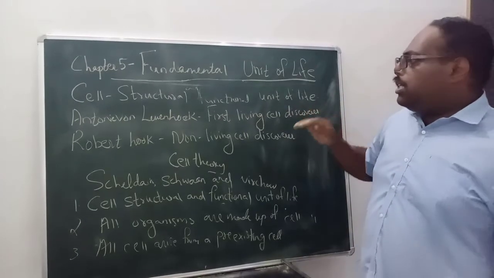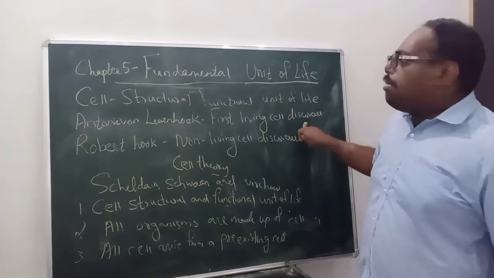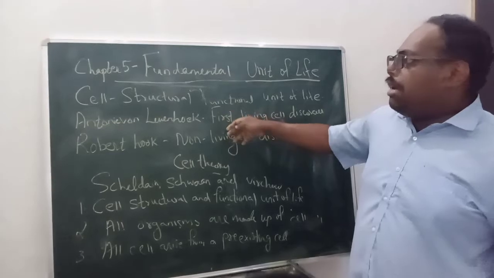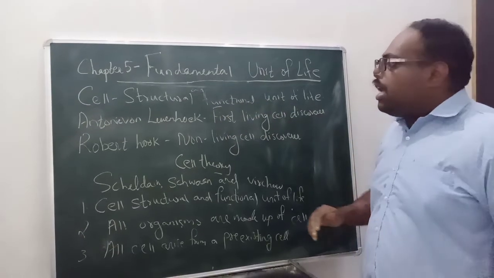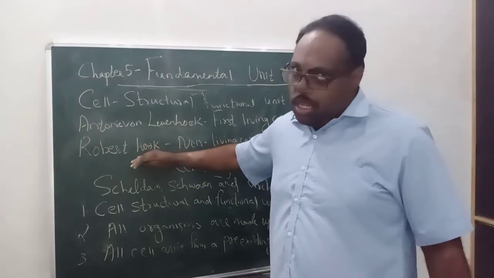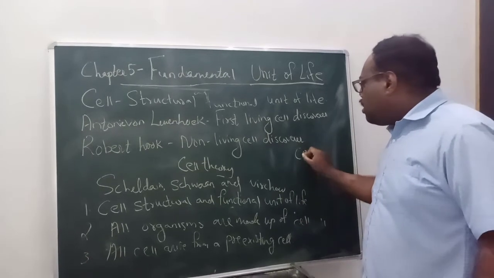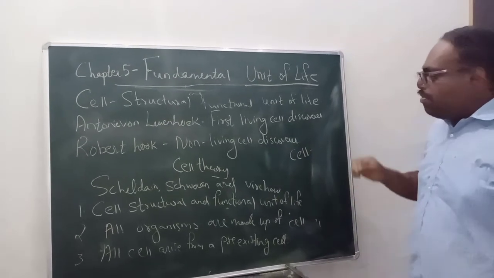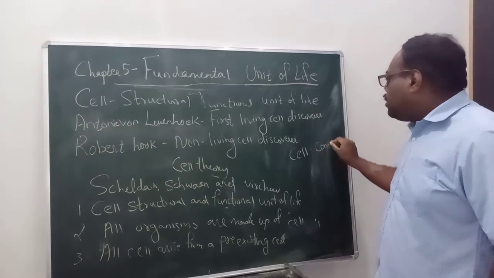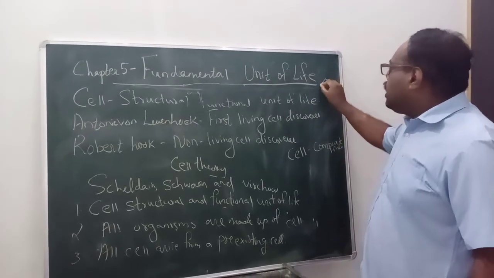And according to the historical point of view, the first living cell was discovered by Antony van Leeuwenhoek. Before that, there was no evidence of any type of microscopic thing. And the first non-living cell was discovered by Robert Hooke, and he named it cell. That word cell is a Latin word. If you translate it into English, it means compartment. Compartment means very congested, like this.